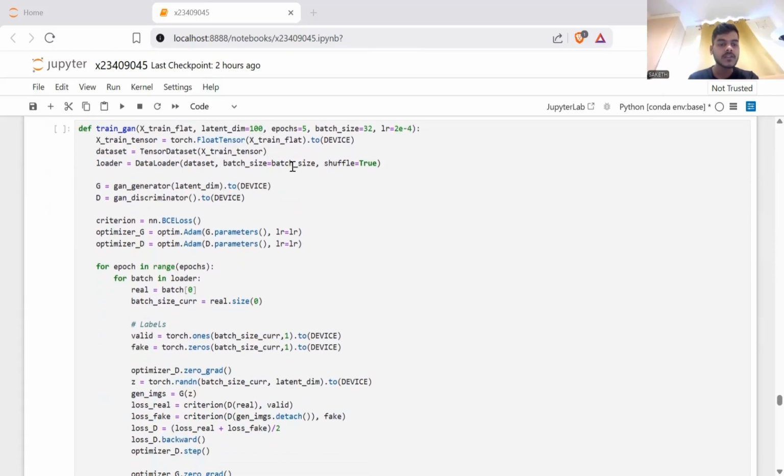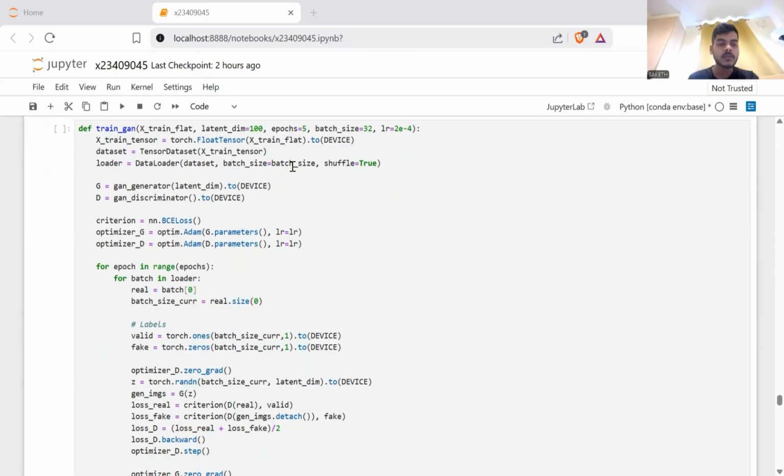The train function implements the full adversarial training pipeline for a basic GAN. It begins by converting the flattened training images into PyTorch tensors and loading them into a data loader, which enables efficient mini-batch training. The generator and discriminator are then instantiated using the previously defined architectures and moved to the appropriate computation device, such as a GPU if available.